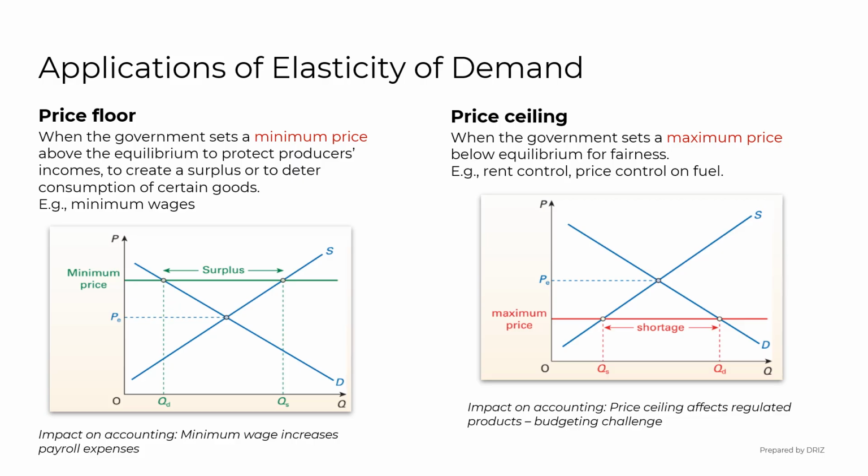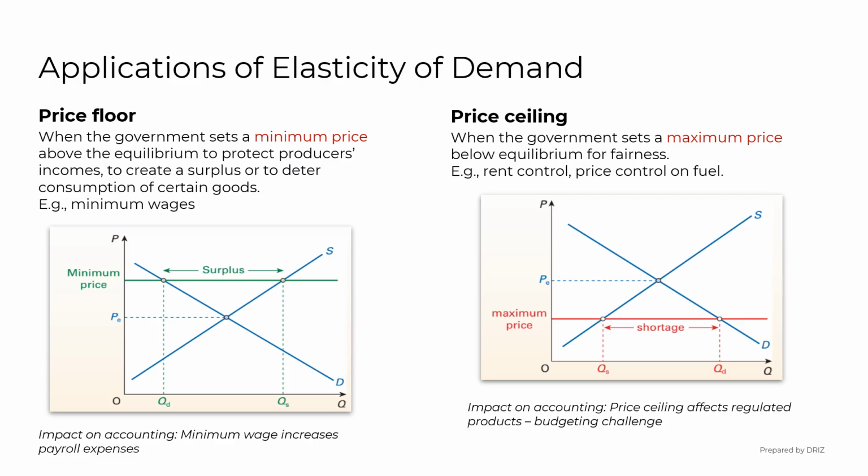If demand is elastic, a high price floor can lead to a big surplus. For example, in agriculture, farmers may produce more than consumers are willing to buy at a high price, leading to excess stock. If demand is inelastic, the surplus is smaller because consumers do not reduce their quantity demanded much, even